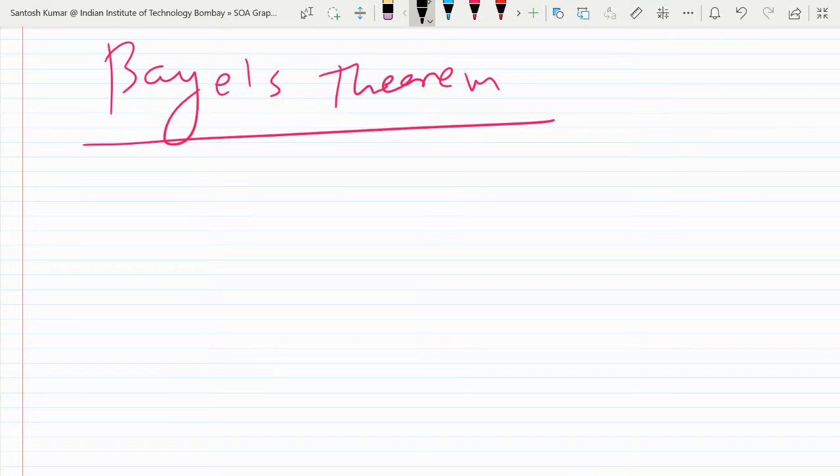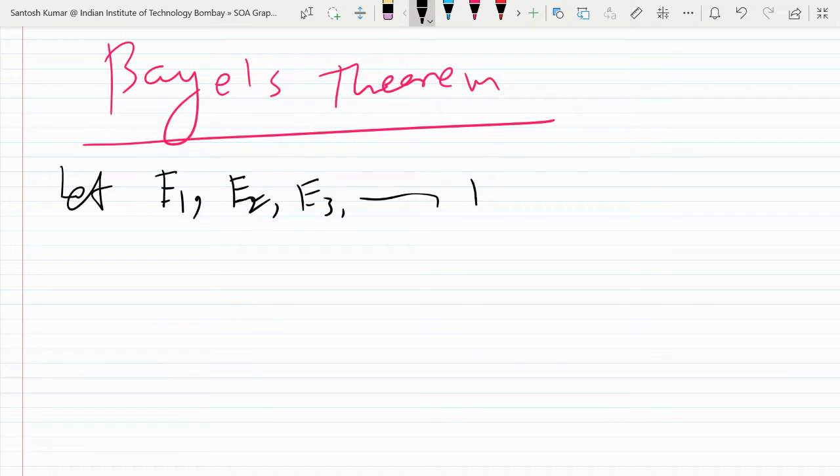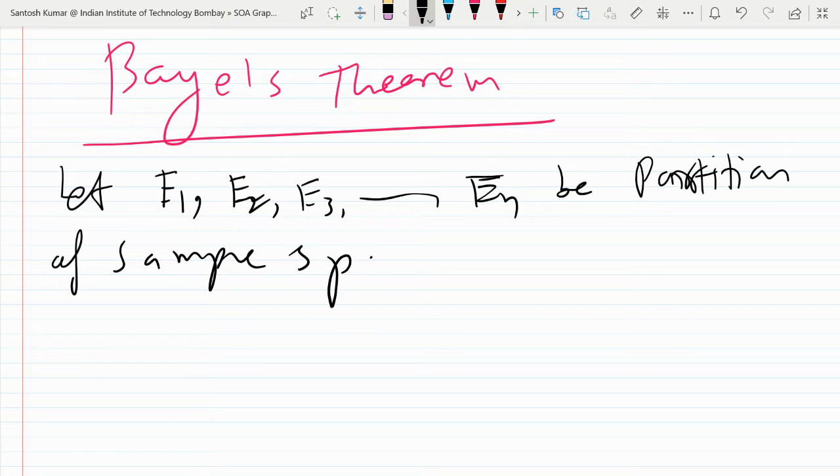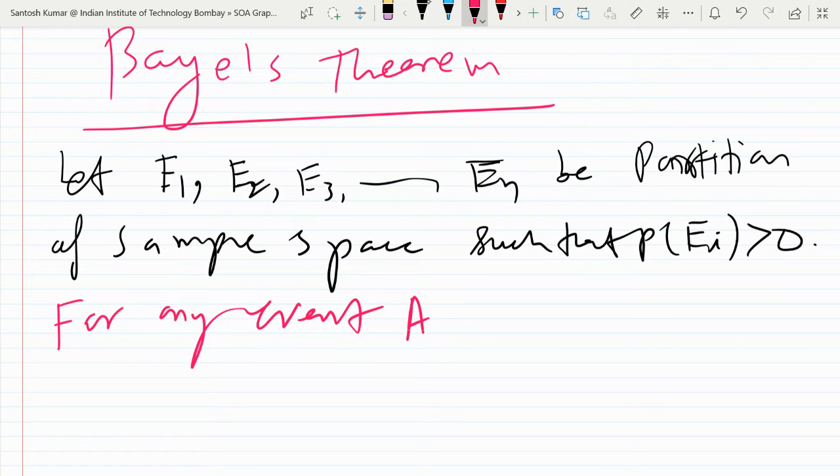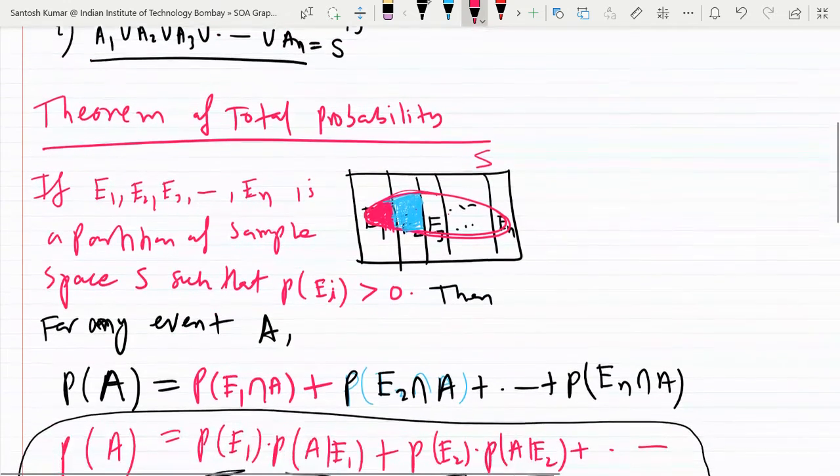Let E1, E2, E3 and so on up to En be a partition of the sample space, and we assume that the probability of each Ei is more than 0. So for any event A, I've written the same story as there.